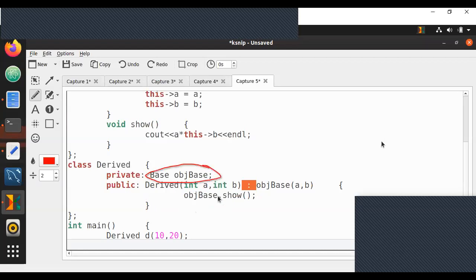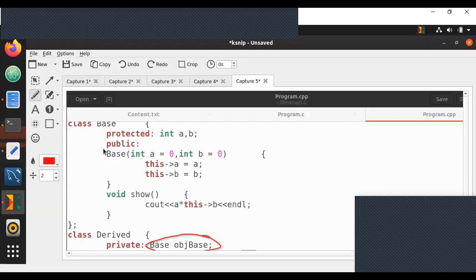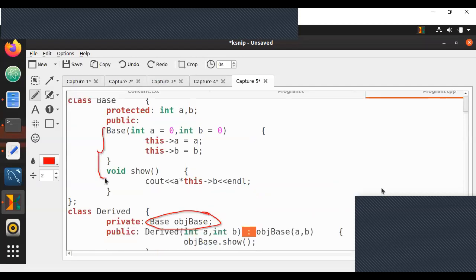Now, the moment private variables are declared, we will check if there are any constructors. Yes, there is a constructor, but this constructor is parameterized. So what happens here is this base object is only declared here. It is only declared, but it is initialized here.